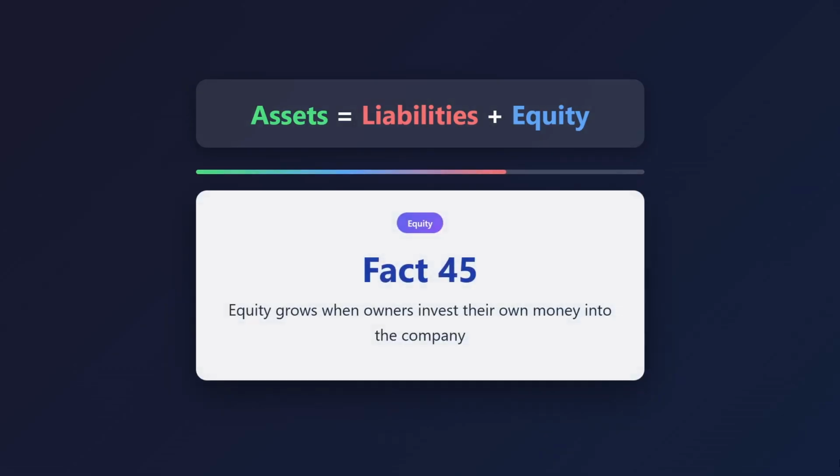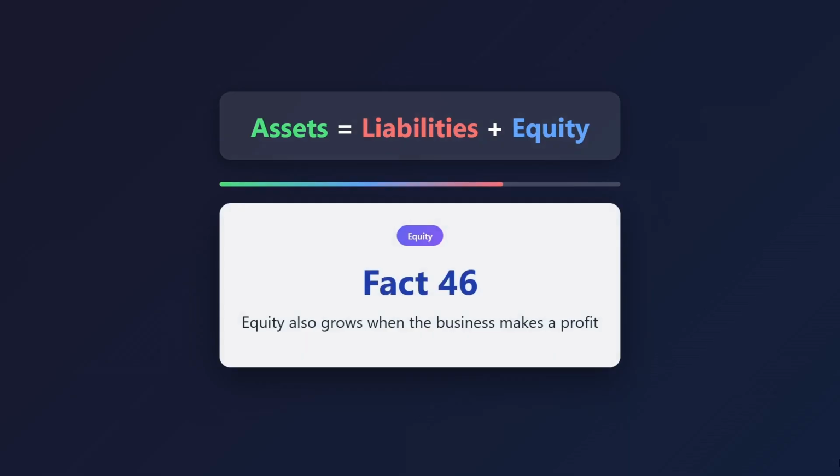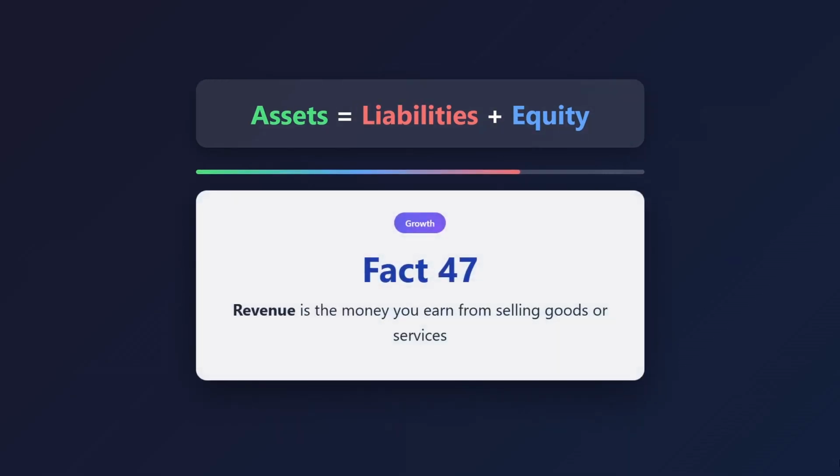45. Equity grows when owners invest their own money into the company. 46. Equity also grows when the business makes a profit. 47. Revenue is the money you earn from selling goods or services. 48. Expenses are the costs you pay to run the business: rent, salaries, utilities, etc. 49. When revenue is greater than expenses, you have net income, which adds to equity. 50. When expenses are greater than revenue, you have a net loss, which shrinks equity.